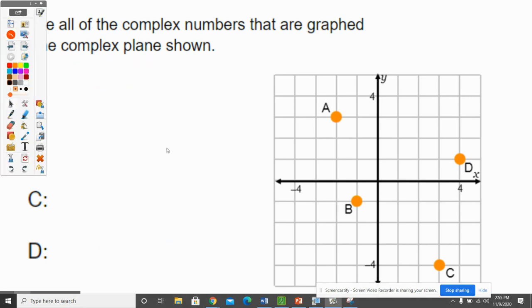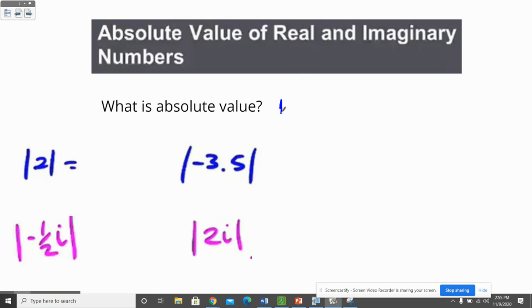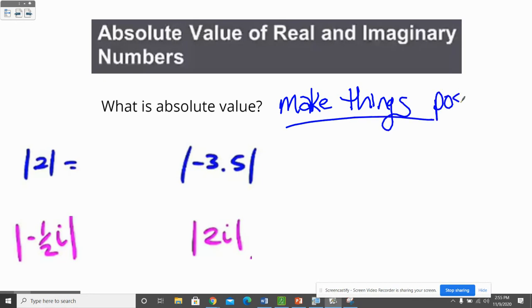Now we're going to talk about this idea called absolute value. Now, what is absolute value? Unfortunately, a lot of kids really have this kind of messed up. A lot of kids want to say absolute value just means make things positive. Okay, well, be careful with that because it's not really true. When you say things like make things positive, what happens is when you solve absolute value equations, which is not today's lesson, but let's say it was, and I said the absolute value of x minus 2 equals 4, some of you might say, oh, you can't have that negative in there. You've got to make it positive. And that's not really true.